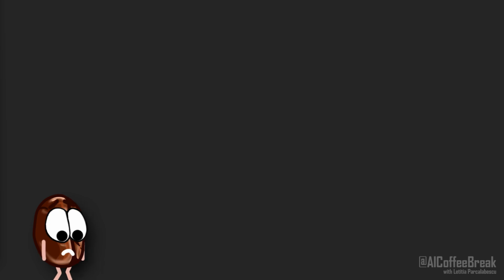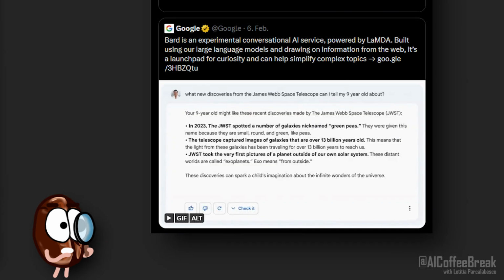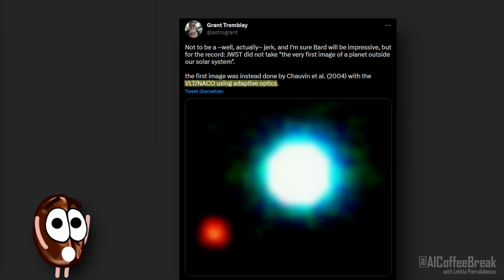But it's a whole other story if you use this sort of model to learn about something new to you, like which telescope took the first picture of an exoplanet. Here, Google's Bard confidently claimed that the JWST took the first image when in fact it was the VLT NACO telescope. I didn't know that until I was corrected by somebody on Twitter. I'm sure I'm not the only one.